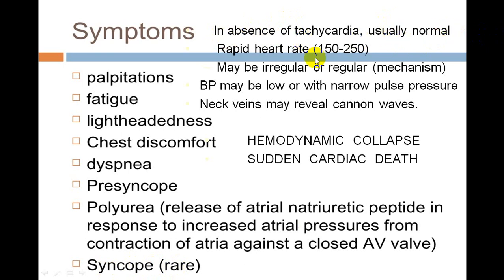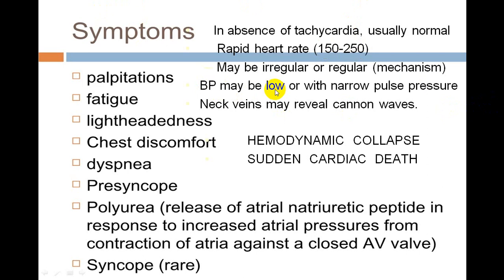usually normal rate is less than 100, but when it is faster, and if the rapid rate is between 150 to 250, means it is more than 150, it is usually in favor of a supraventricular tachycardia.